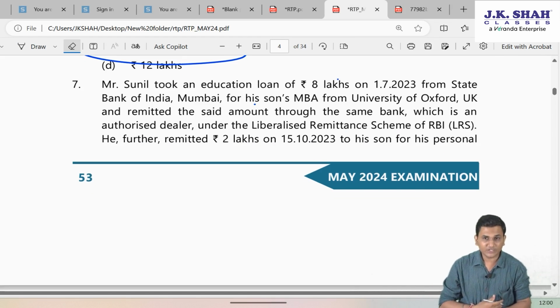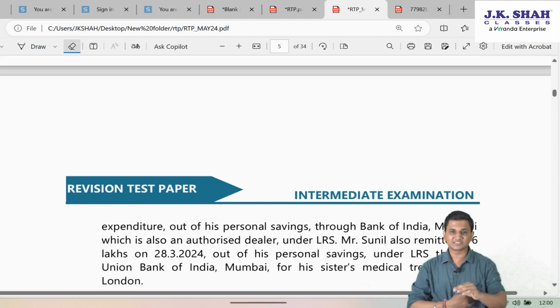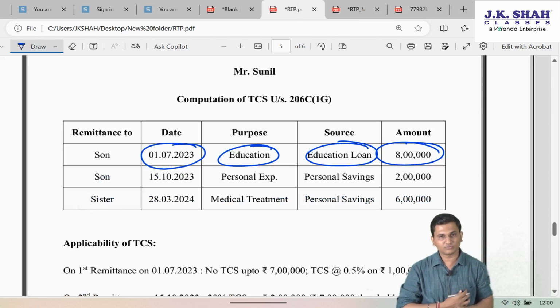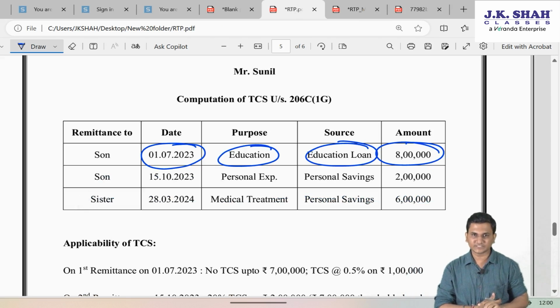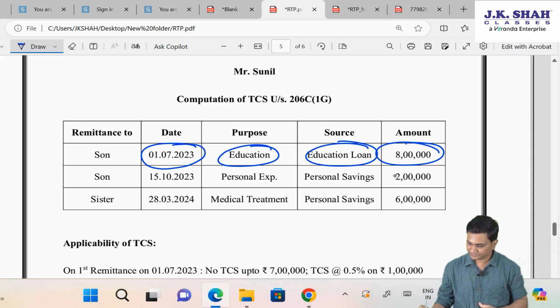He further remitted 2 lakh on 15th October to his son for his personal expenditure out of his personal savings through Bank of India. So there's one more remittance on 15th October, purpose is personal expenditure of his son and source is personal savings, 2 lakh rupees.